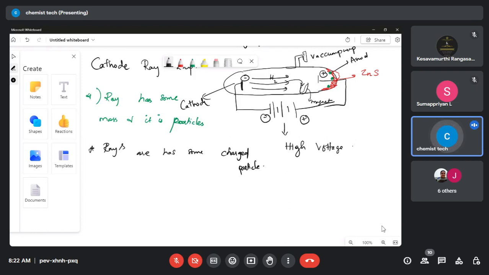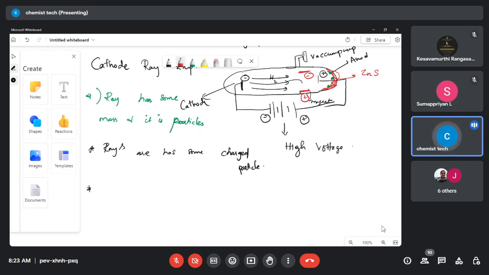Then the next case, we have to show whether it is a positively charged particle or a negatively charged particle. Then he takes the magnet and places two plates, one a positive plate and another a negative plate, also connected to a battery. Here I didn't draw it. So this is the negative plate and this is the positive plate. Where are the rays coming from? The rays are coming from the cathode.